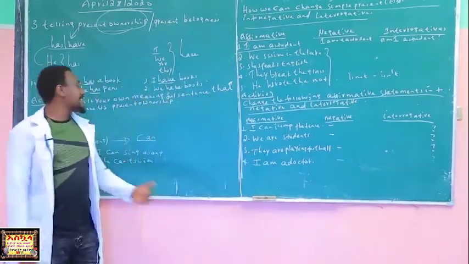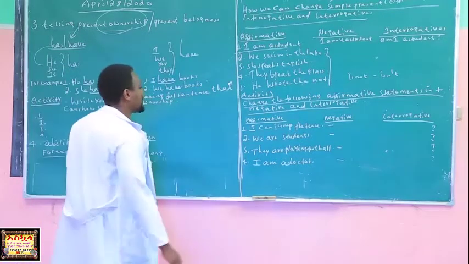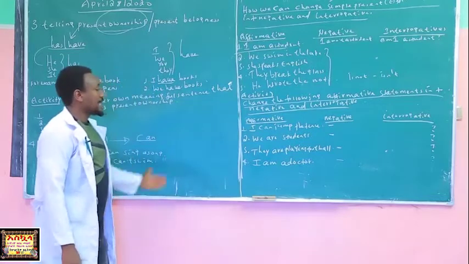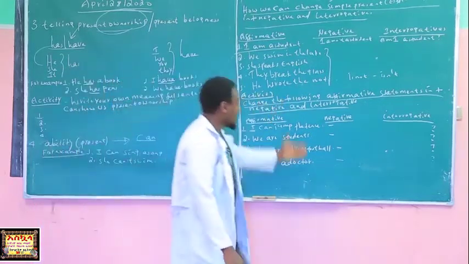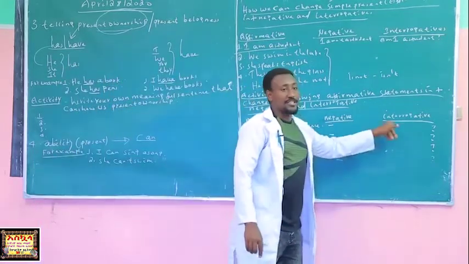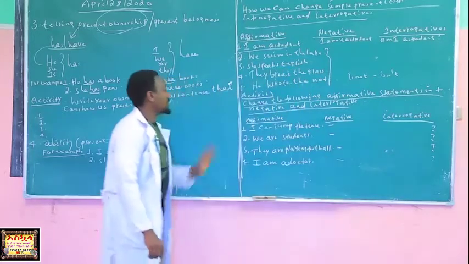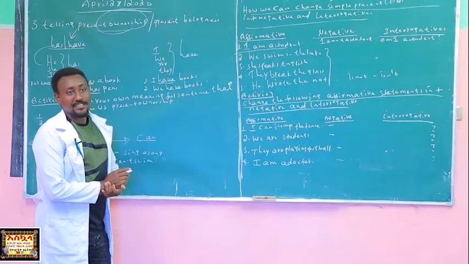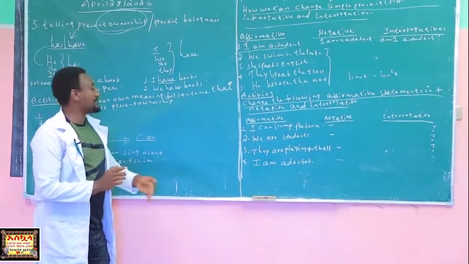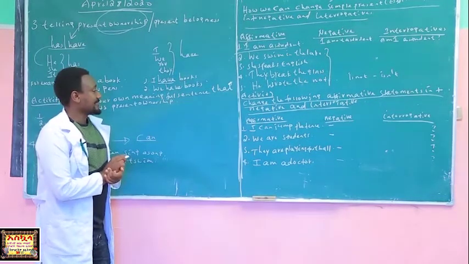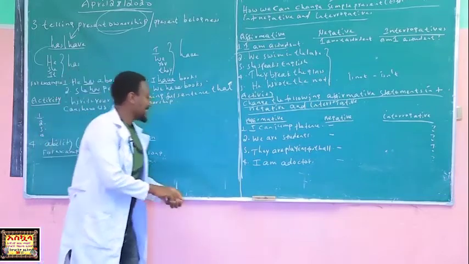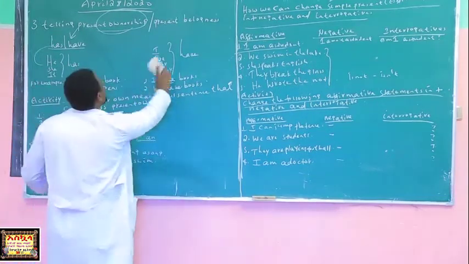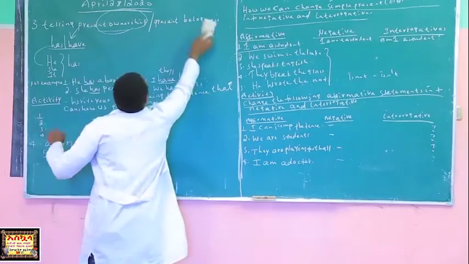Okay, excellent. I can jump the fence, positive. We are students, they are playing football, and I am a doctor. These are negatives, and you are asked to change into interrogative by using this. Now, write it. Parents, please help your children. Excellent. Let's proceed to the next rule, and we'll recap the main points.